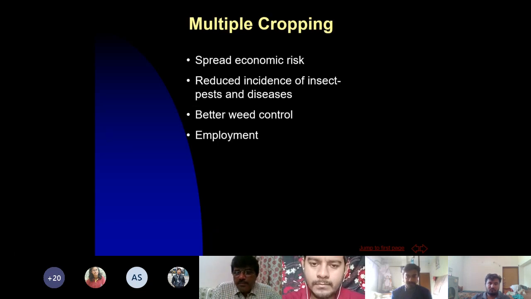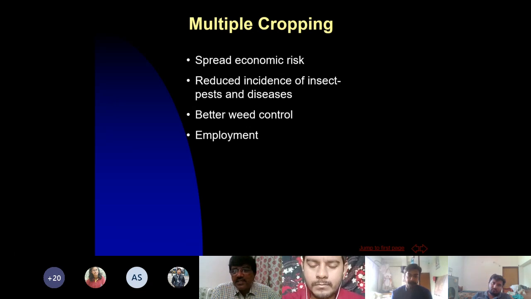Now, opposite of monoculture, what is the option? The option is that you go for multiple cropping. Multiple cropping means growing two or more different kinds of crops in a year. In this case, you can take two crops, three crops in a year, but these crops should be different from each other.